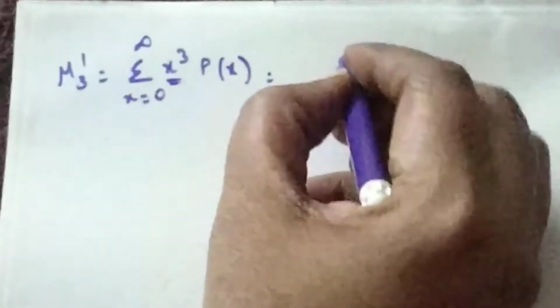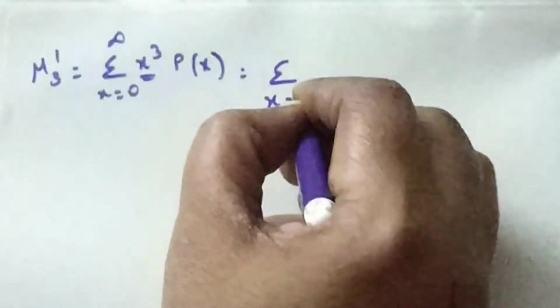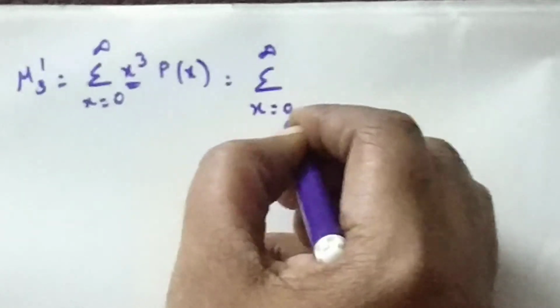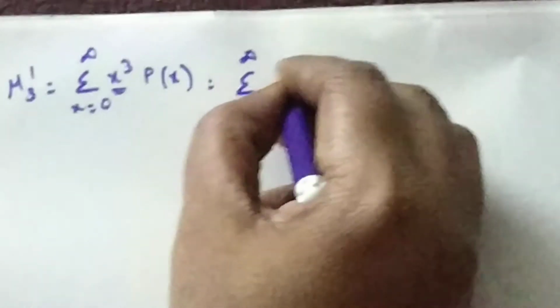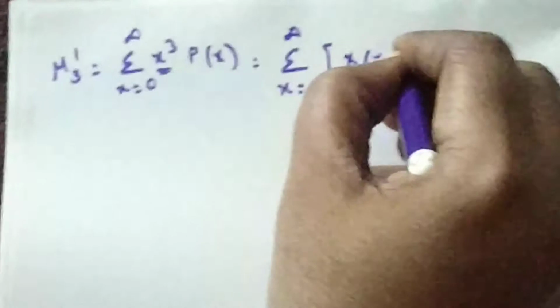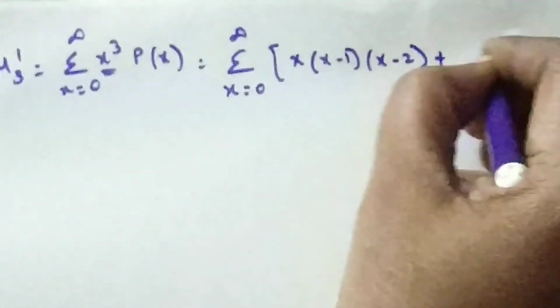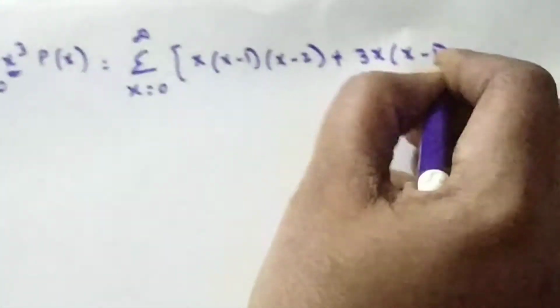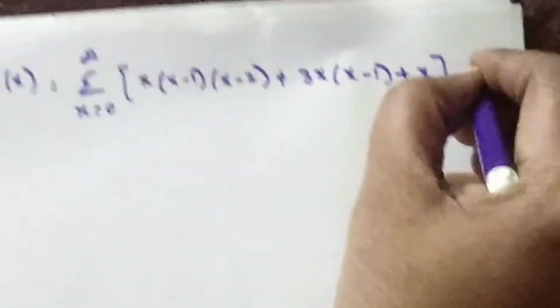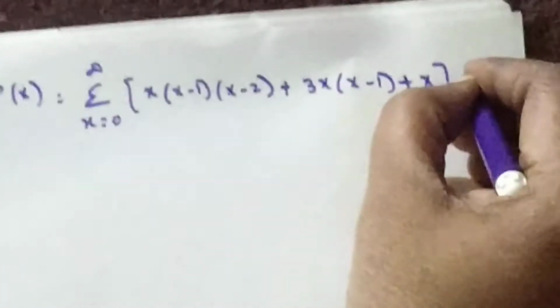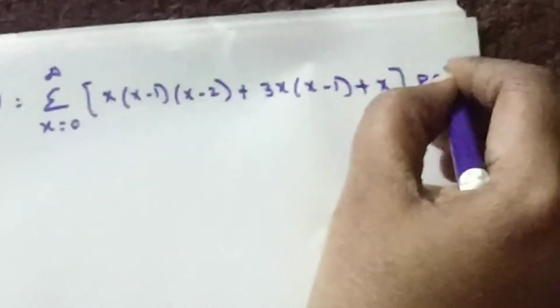Now calculate the third non-central moment μ3' as the summation for x equal to 0 to infinity of x cube into p(x). Now substitute x cube as follows. The summation over x equal to 0 to infinity, x cube can be represented as x into (x minus 1) into (x minus 2) plus 3x into (x minus 1) plus x, into p(x). What is the p(x) here? P(x) is p into q power x.